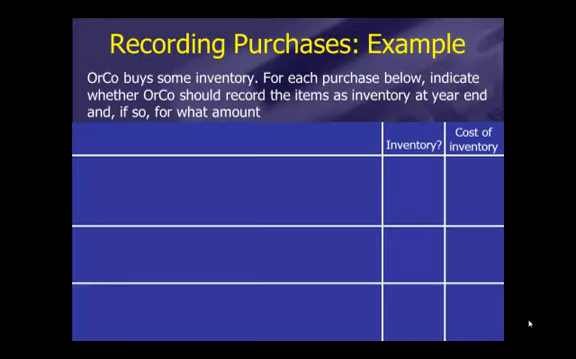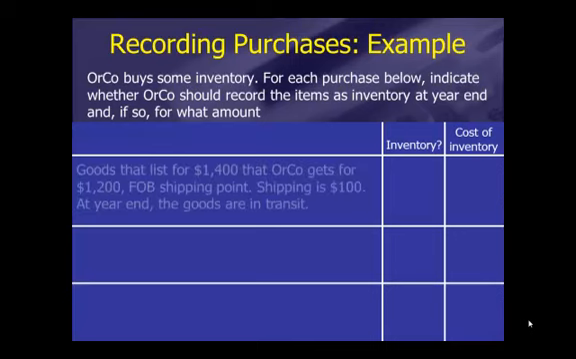Let's look at this situation where we have Orco buy some inventory, and for each purchase below, we're to indicate whether Orco should record the items as inventory at year end, and if so, for what amount. Now remember, we're looking at Orco, and Orco is the buyer.